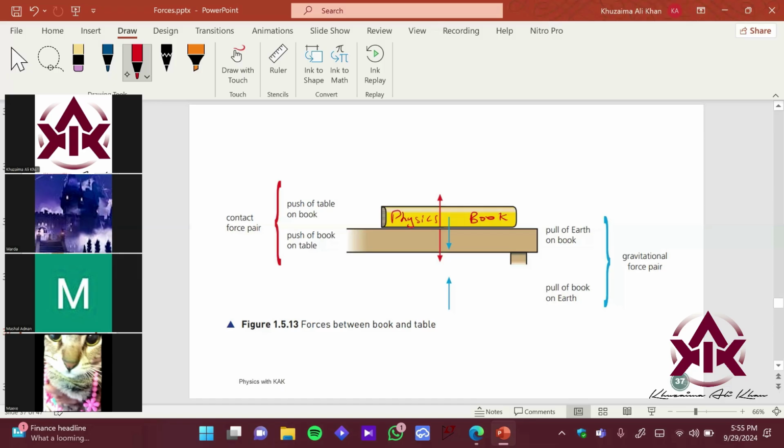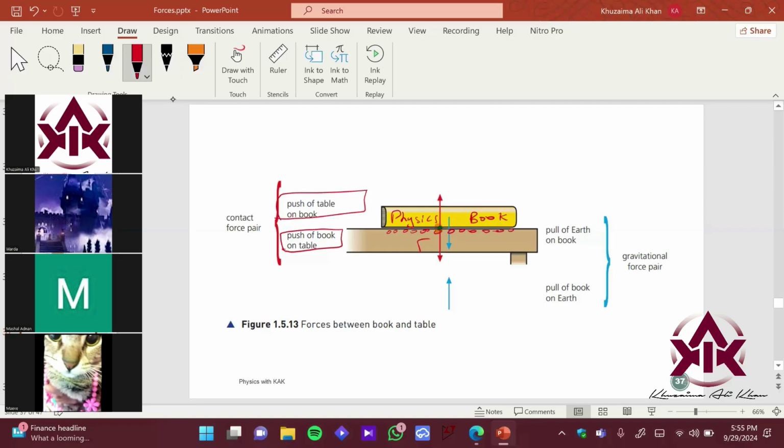So first of all, we have one contact force which we have already seen, right? So this is the point of contact. We assume that all the mass is at the center of the book over here. We assume that this is the center of mass. We'll see what the center of mass is in a while. So what is happening over here? This is the push of the book on the table, right? So the book is trying to compress the atoms near the table around here, right? So what happens when they slightly get compressed? They also provide the opposite force, right? So they also provide a push of the table on the book, right?